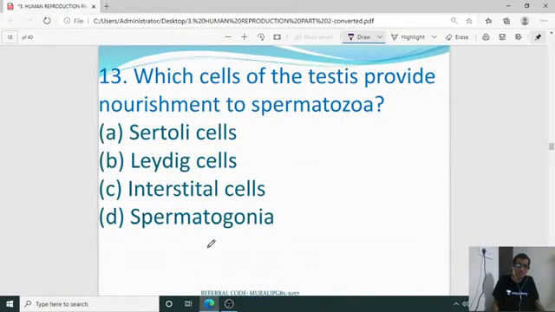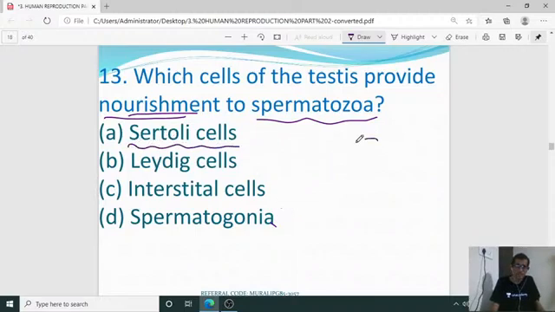Next, which cells of the testis provide nourishment to spermatozoa, meaning developing sperm? Sertoli cells, Leydig cells, interstitial cells, spermatogonia cells. Nourishment is by Sertoli cells.